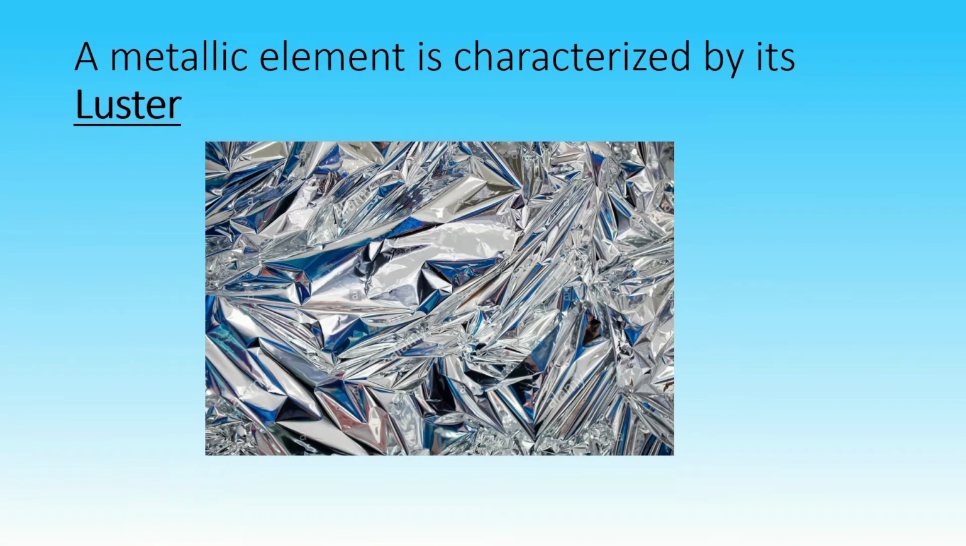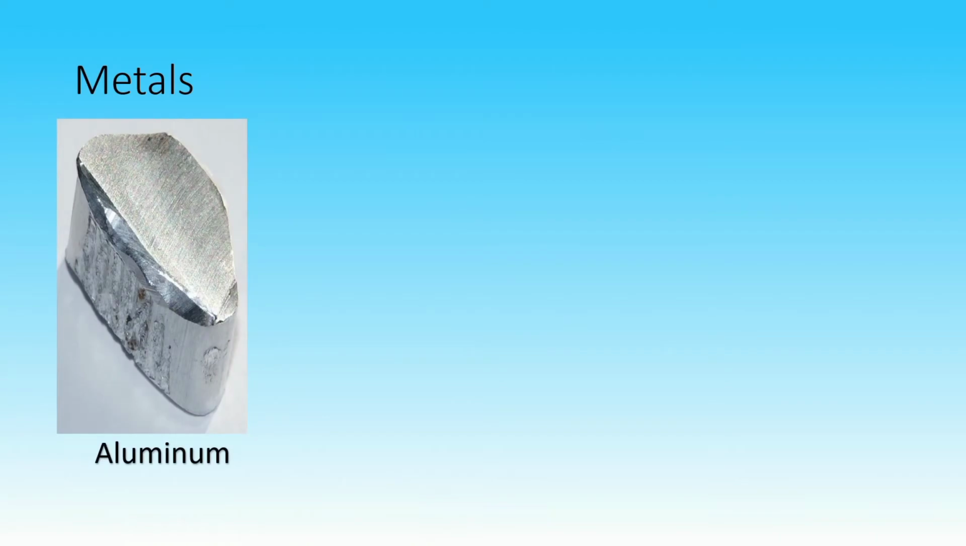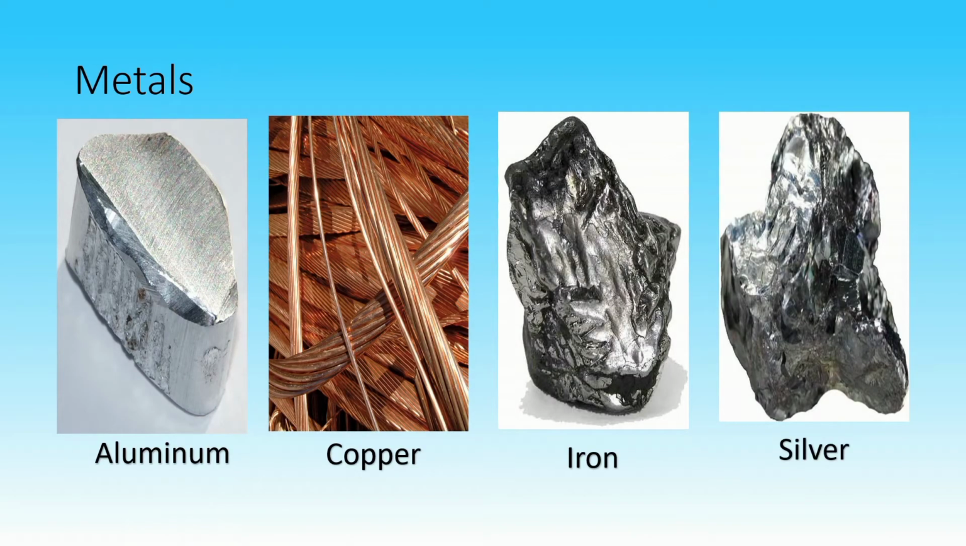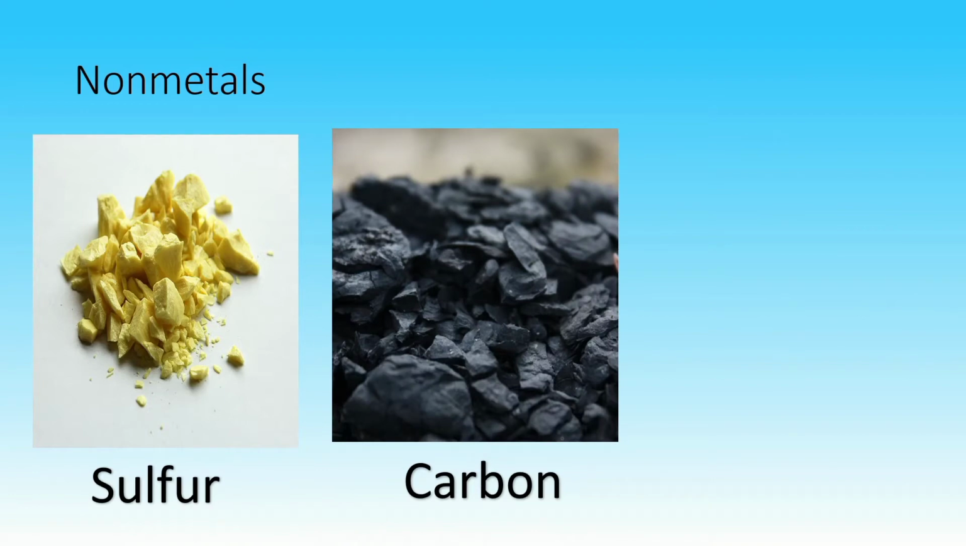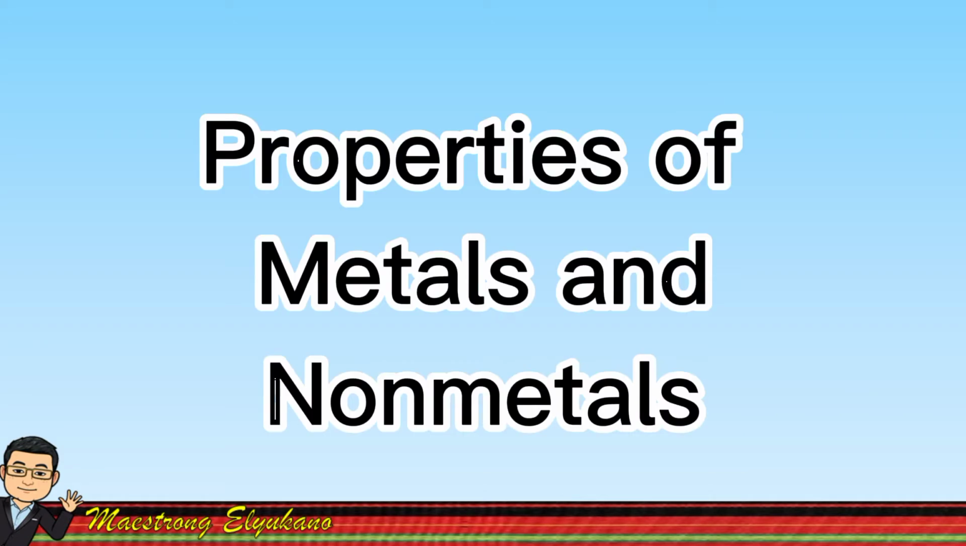A metallic element is characterized by its luster or shiny appearance and its ability to conduct electricity. Metals such as aluminum, copper, iron, and silver are good conductors of electricity. Non-metallic elements such as sulfur, carbon, and chlorine are poor conductors of electricity. Here are some of the properties of metals and non-metals.